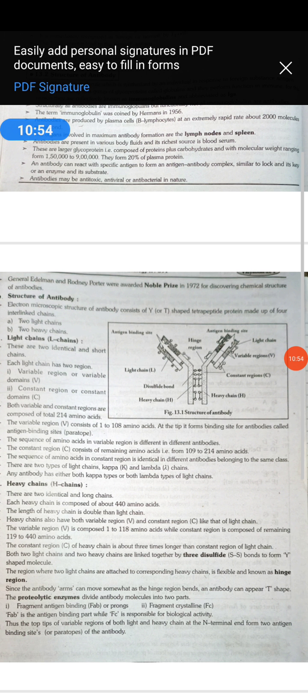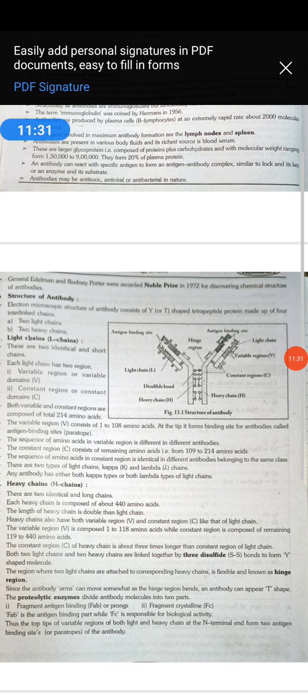IgM constitutes 5 to 10% of all antibodies and occurs as a pentamer. It consists of 5 units, which is the largest, 5 times larger than IgG, gamma immunoglobulin, and is found in blood and lymph also. It plays a very important role in bacterial agglutination and opsonization. These are the activities of the antibody, how it works with antigen, activating the B cells, protecting the bloodstream, and it is useful to detect the blood group. So these are the functions of the IgM, mu immunoglobulin.